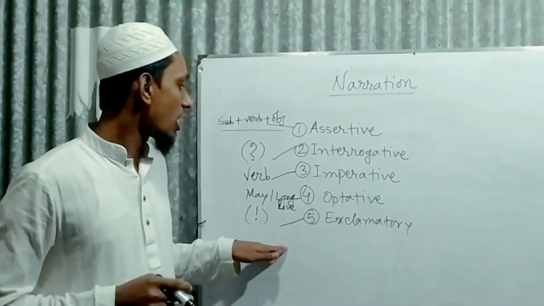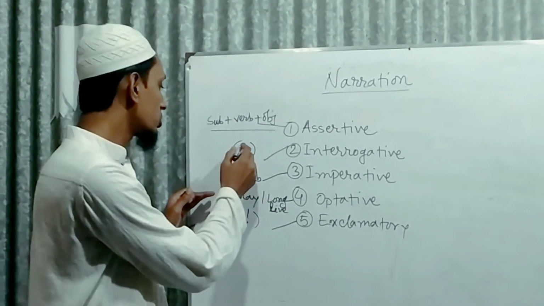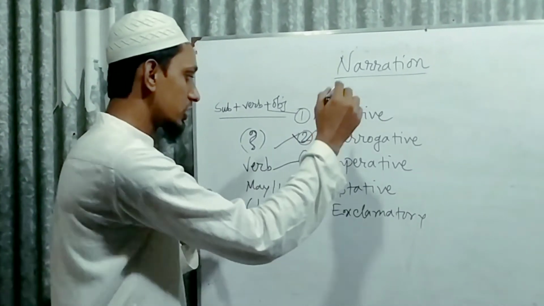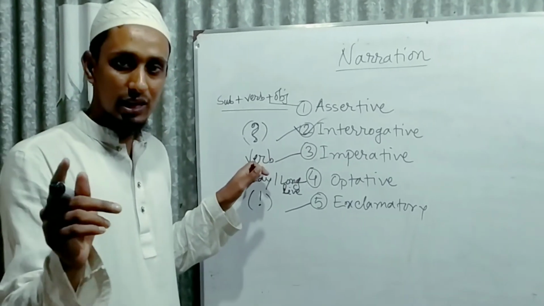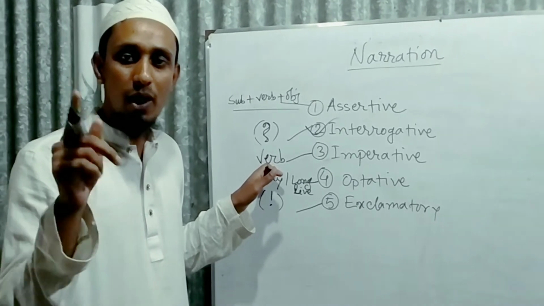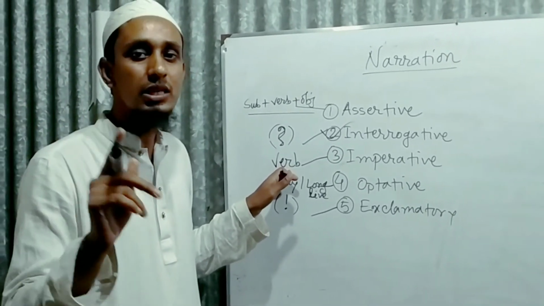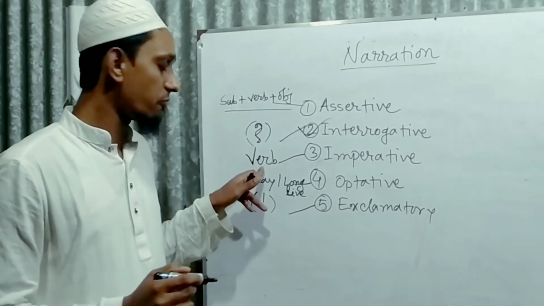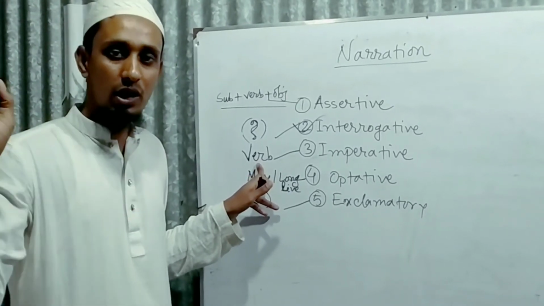And you already understand how to catch what sentence it is. First of all, you have to know about the interrogative sentence. Okay, if you find a question mark at the end of the sentence, that is an interrogative sentence. And what is an imperative sentence? If you find that a sentence starts with a verb, you can easily call it an imperative sentence. So this is the verb fact. If you find a verb at the beginning of the sentence, you can call it what?